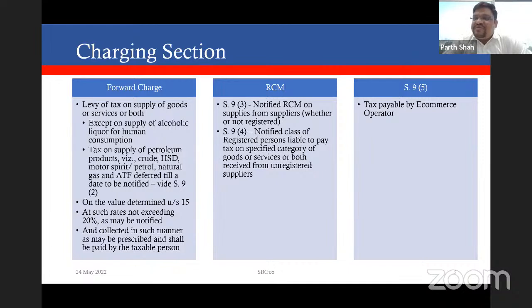Today we have notified rates predominantly being 5, 12, 18 and 28% under GST, which breaks down to 2.5, 6, 9 and 14% under the CGST Act, and respectively under the SGST Act also. So this is one aspect we have to keep in mind.